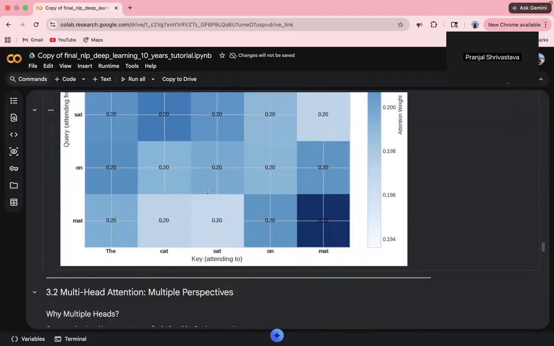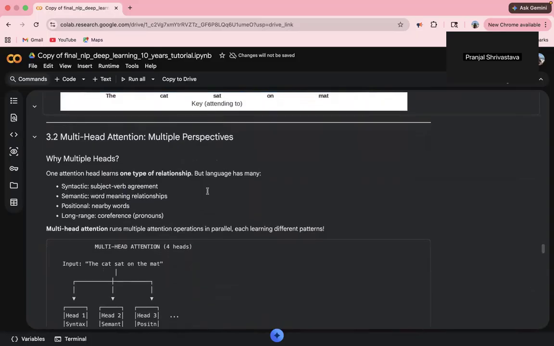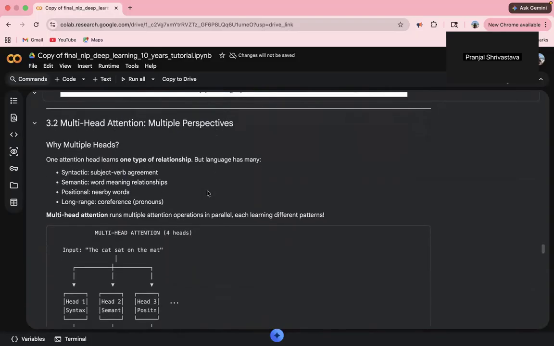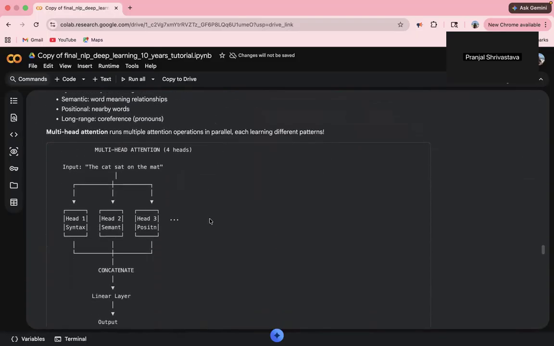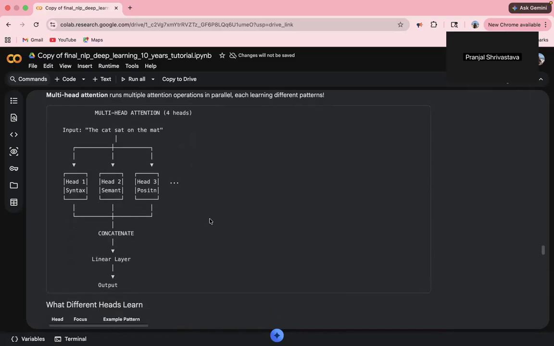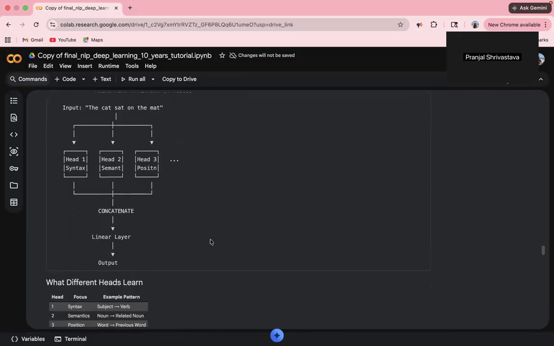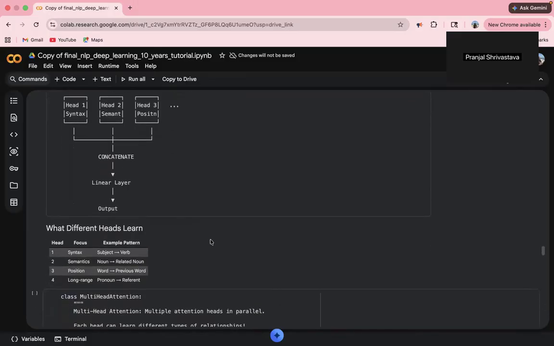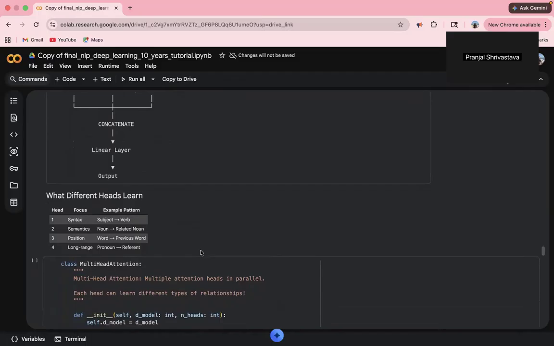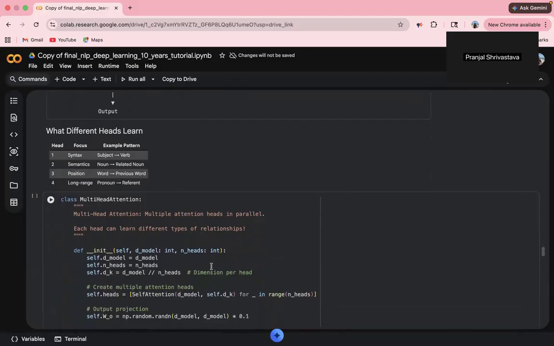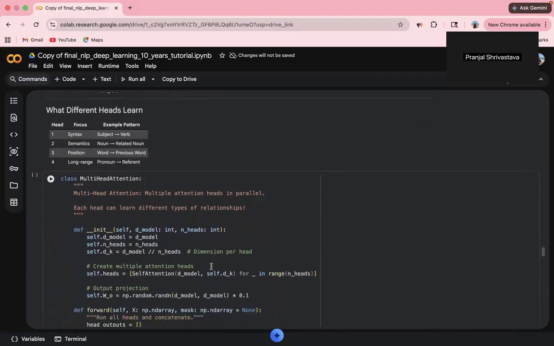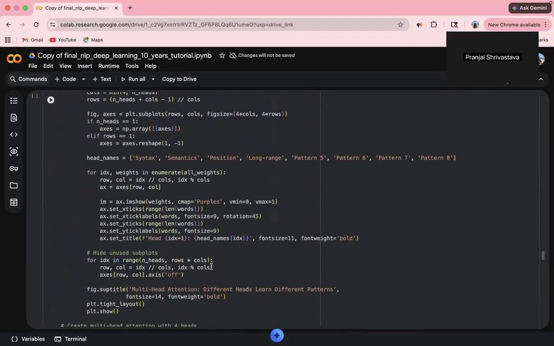Moving ahead, we have multi-head attention. One attention head learns one type of relationship. Multi-head attention runs several in parallel. Here, 8 heads. Each head projects into a lower dimensional space, computes attention independently, and the results are concatenated. Different heads specialize. Some track syntax, some handle long range dependencies, some focus on local context. This is why transformers are so expensive.